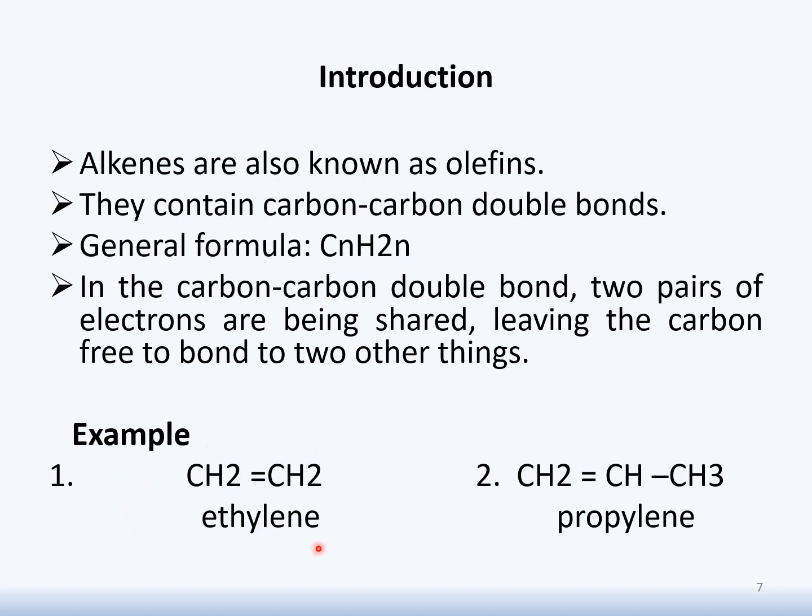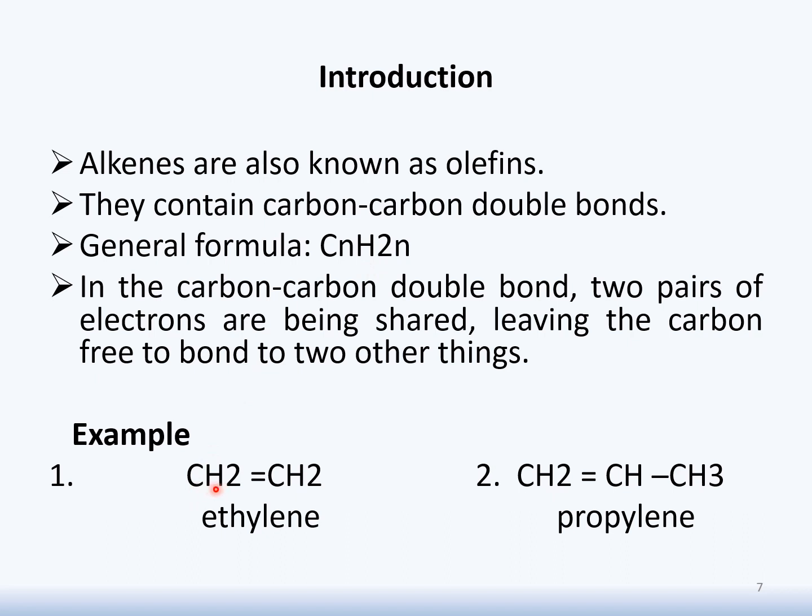Two main examples have been discussed here. Firstly, ethylene. You will see here it has 2 carbons and 4 hydrogens, and it definitely follows this formula. How many carbons do we have here? 2. So it is C2H2 into 2, and hydrogen will be 4. So let's calculate. Isn't there 4 hydrogens here?